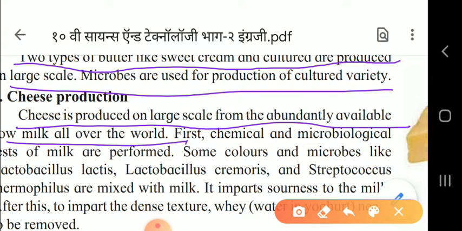First, the chemical and microbiological tests of the milk are performed, and after that some color and microbes like Lactobacillus lactis, Lactobacillus cremoris, and Streptococcus thermophilus are mixed with the milk, which impart the sourness to the milk. After that, to impart the dense texture, whey, that is water in the yogurt, needs to be removed.